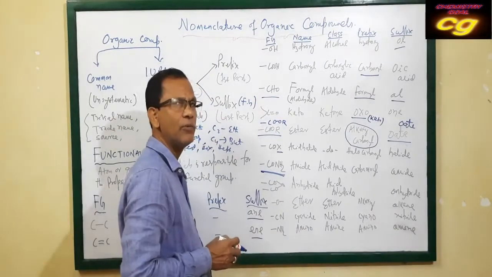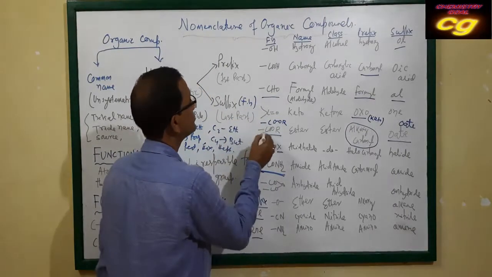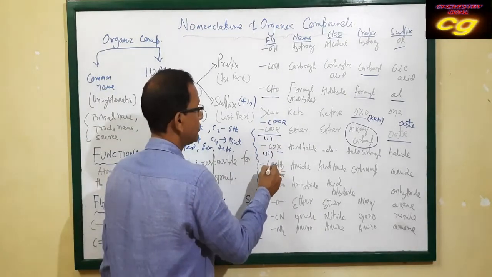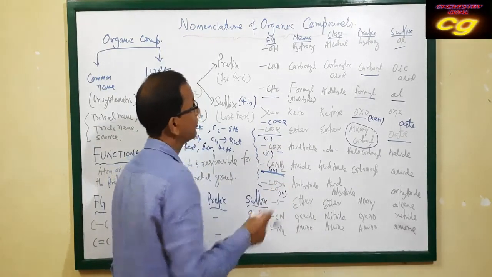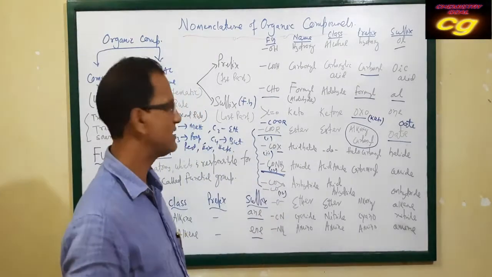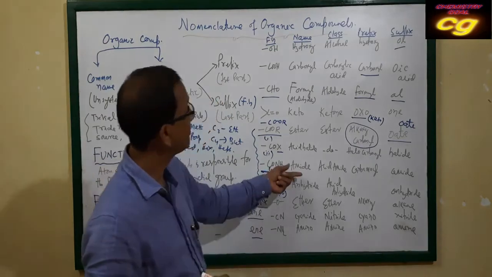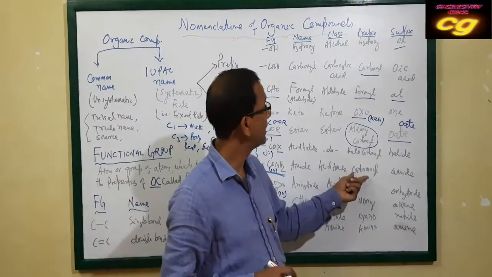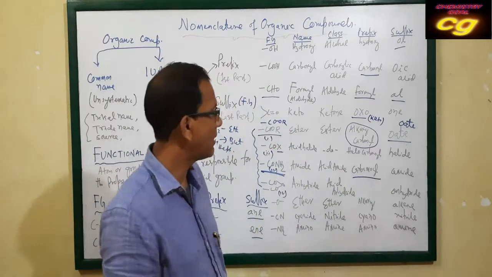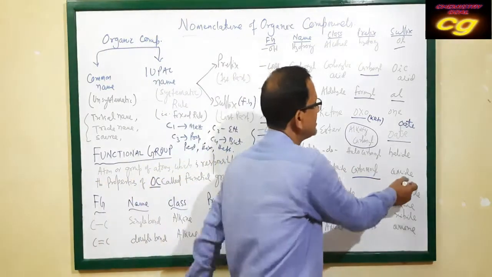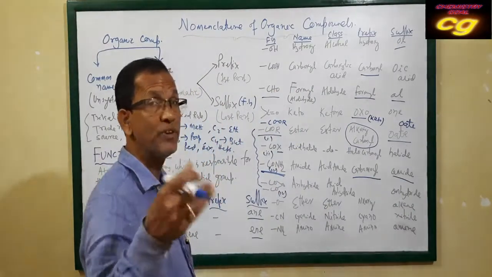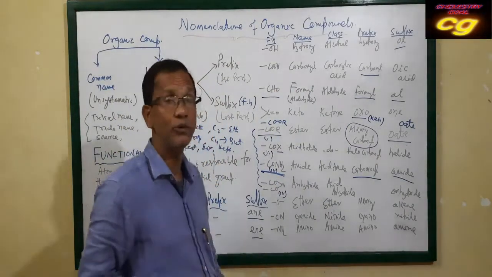These classes of organic compounds are all acid derivatives. Ester is first, acid halide second, amide third, and this fourth. All are called acid derivatives. CONH2 is amide, that is acid amide. The prefix name is carbamoyl, and the suffix, the last part, is amide. You have to remember the functional group's prefix name and suffix name. Then you can give the nomenclature.